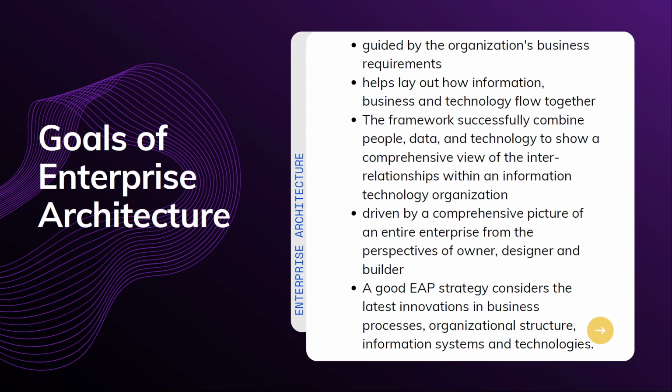So a good EAP strategy considers the latest innovations in business processes, organization structure, information systems, and technologies. It will also include standard language and business practices for business processes, including analyzing where processes can be integrated or could be eliminated throughout the organization. The ultimate goal of any EAP strategy is to improve the efficiency, timeliness, and reliability of business information.